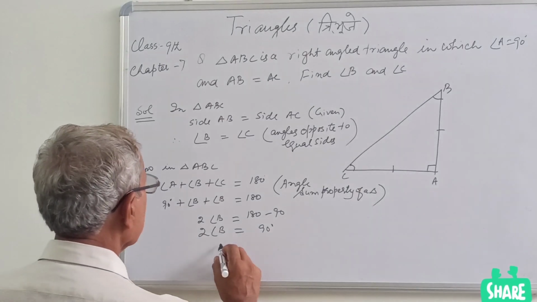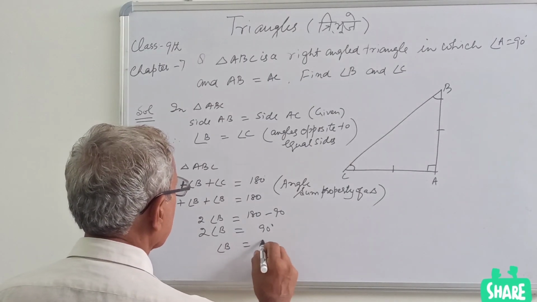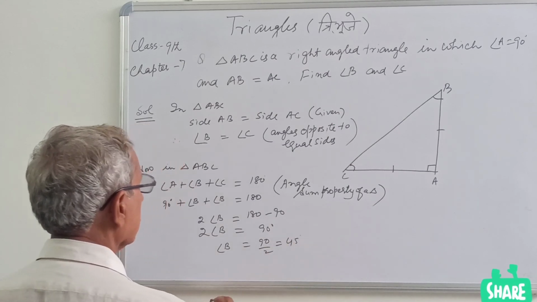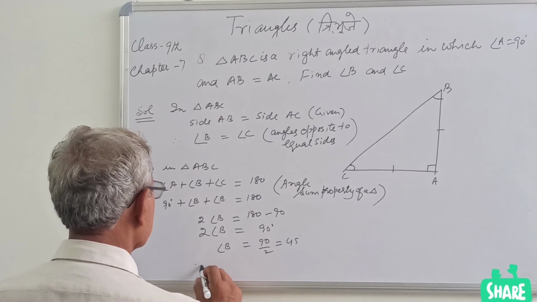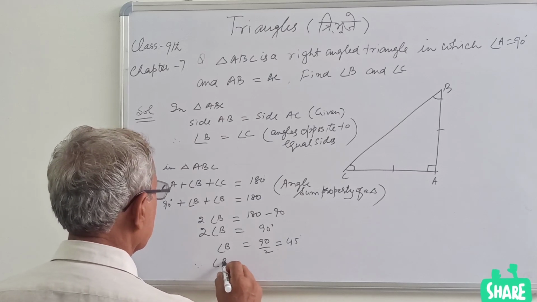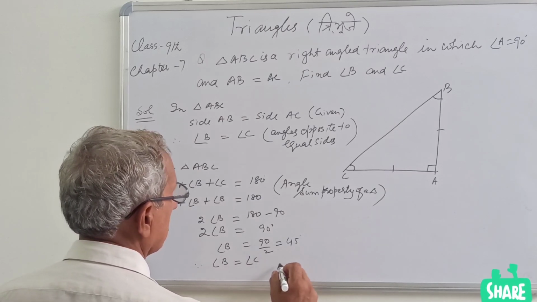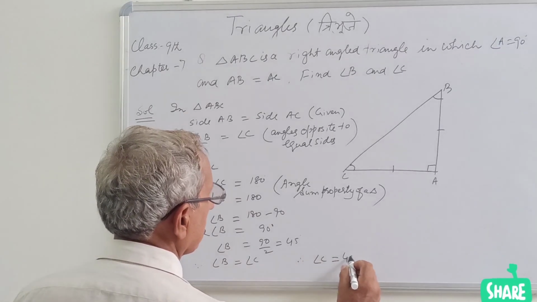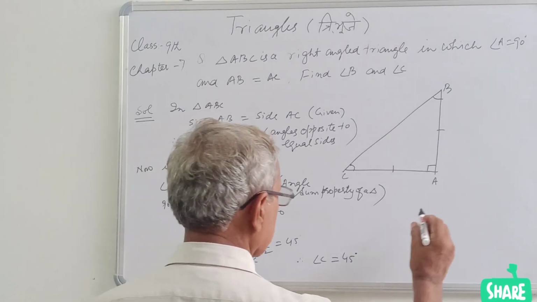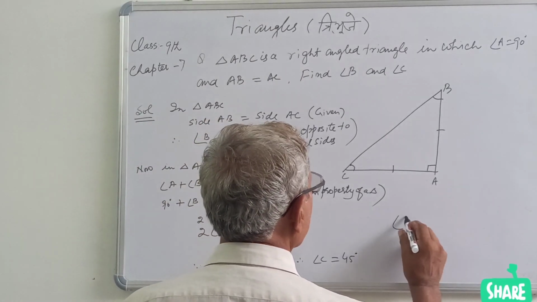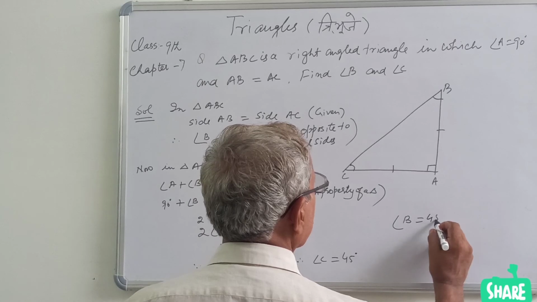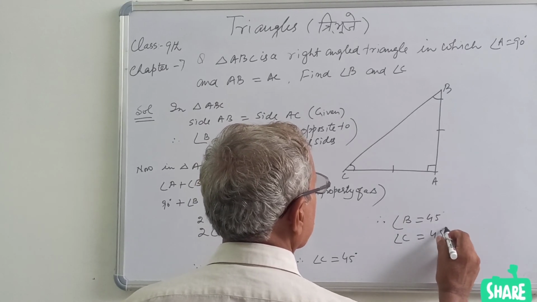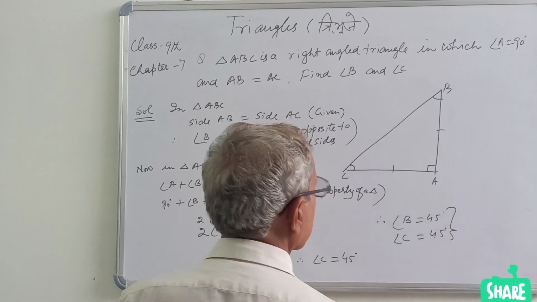So angle B will be 90 divided by 2, that is 45 degree. So since angle B equal to angle C, therefore angle C will also be 45 degree. So you have got the answer for two angles, angle B 45 degree, angle C also 45 degree. So these are the two answers.